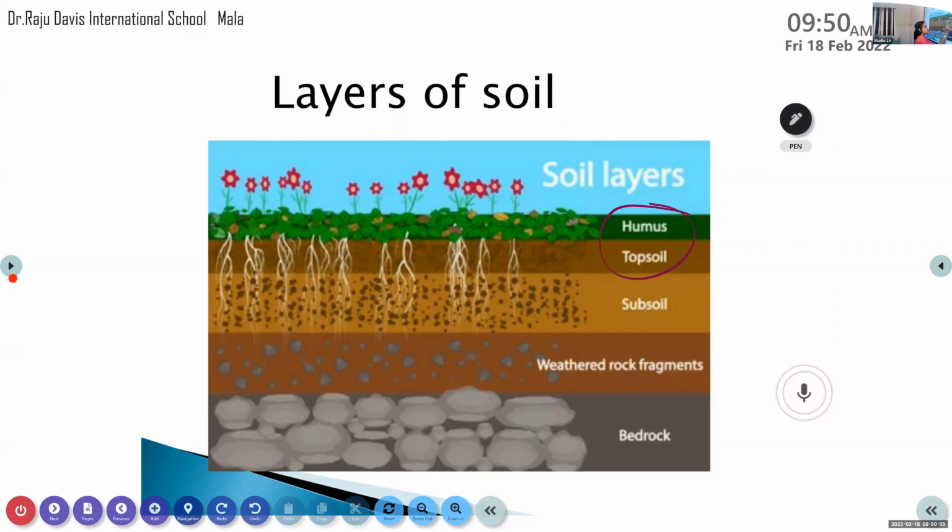After that, what is the next layer? It is subsoil. So subsoil, what all things we can see? It is made up of clay, sand, silt and minerals. So subsoil, we can see that is some sticky soil it is. Water content is small.